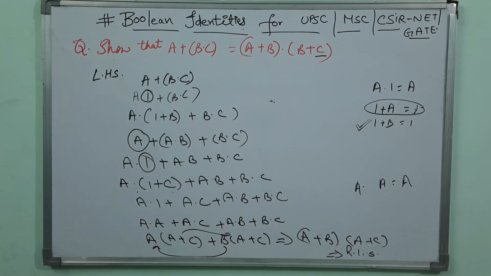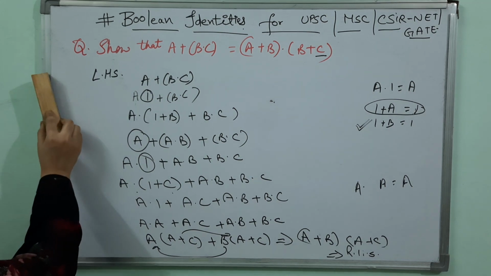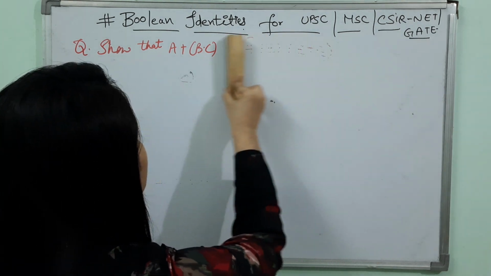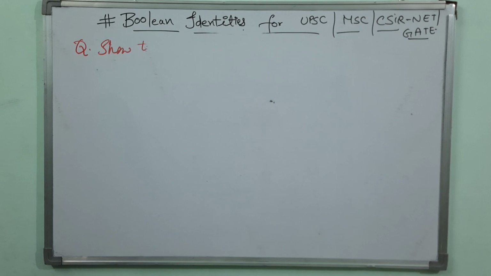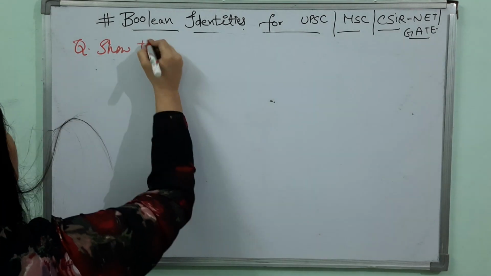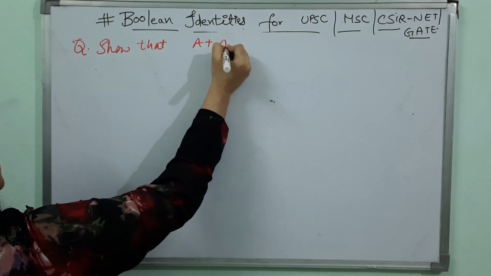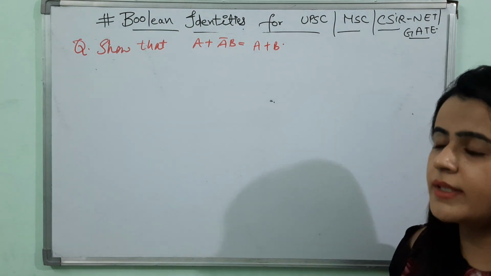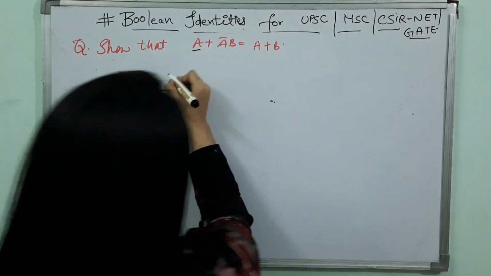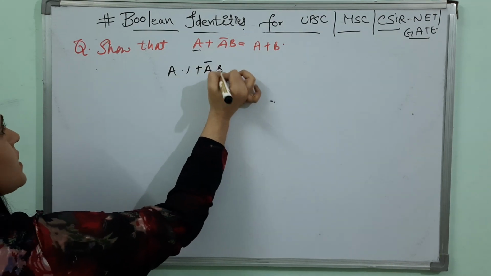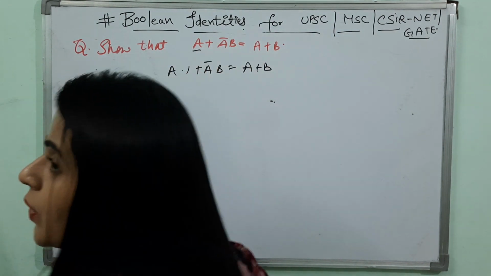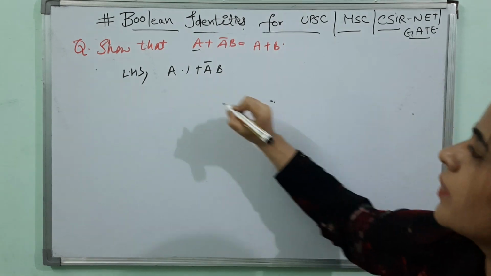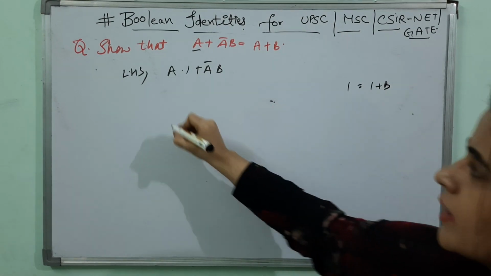Now the next question is, this is my last question. After that I'm going to wind up my video. Show that a plus a bar b is equal to a plus b. So the first thing in mind is that this a is alone. So a dot 1 plus a bar b is equal to a plus b. Okay, fine. Taking the left hand side, 1 is equal to 1 plus b.